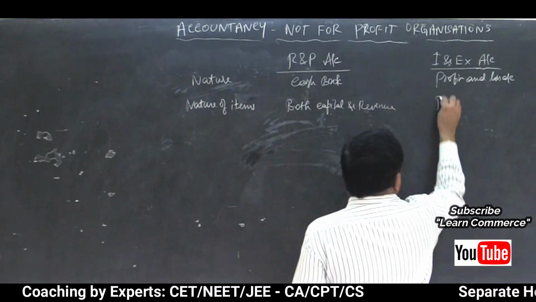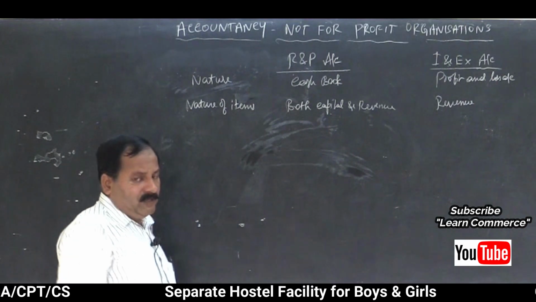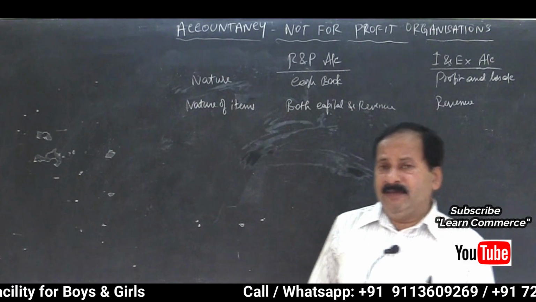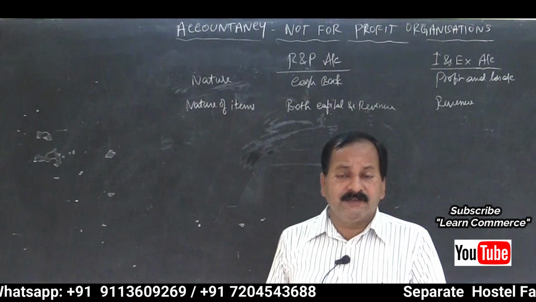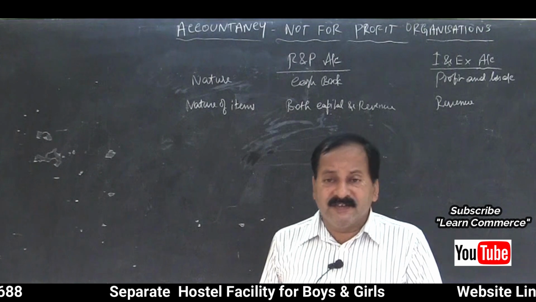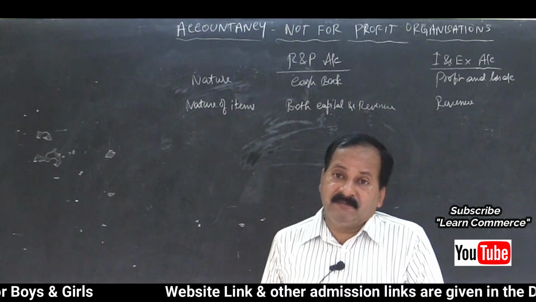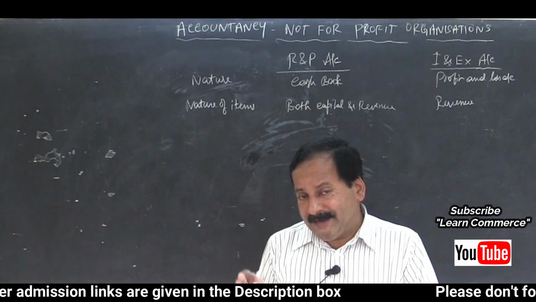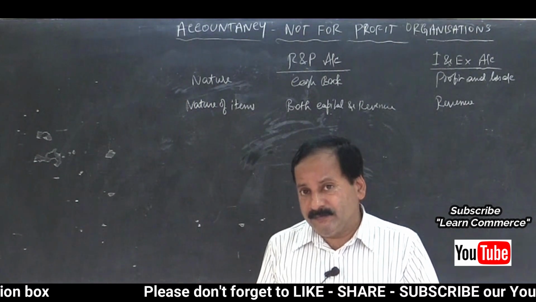Here, only revenue items. I made a clear distinction between capital and revenue in the previous class. Capital means which is long term in nature, which gives benefit to the concerned for a longer period of time. If it is an expenditure or if it is a receipt, again it is not received every day. That is the recurring and non-recurring nature of the item that itself decides whether it is capital or revenue.